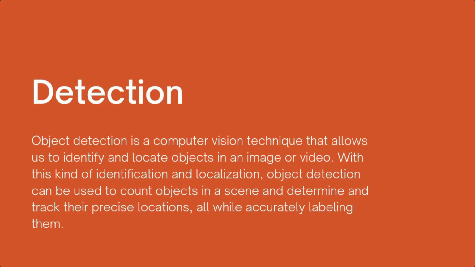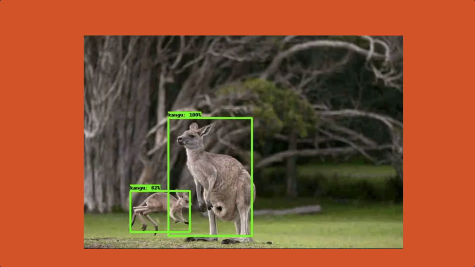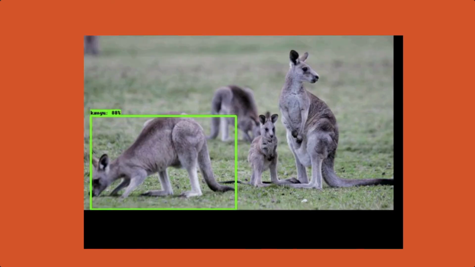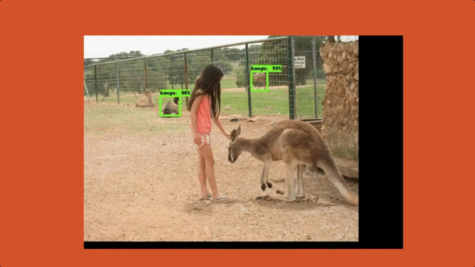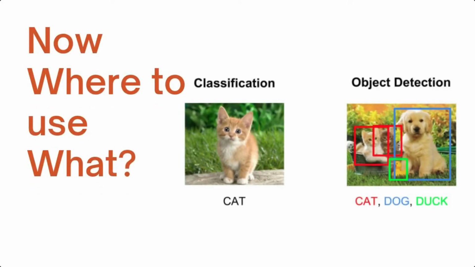So classification is just providing the name of that object. The name of the object is called a label. So classification just provides the label, but detection provides location coordinates as well as the name of the object. Basically, in detection, it tells where the object is and what the object is, but in classification, it just tells you what this object is. So all questions solved. Let's conclude it.